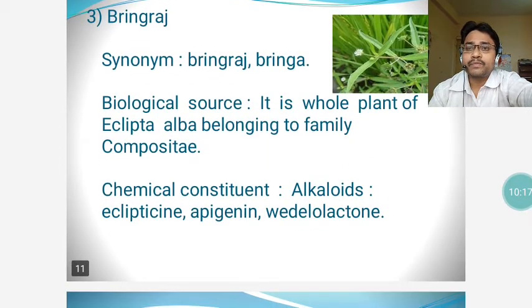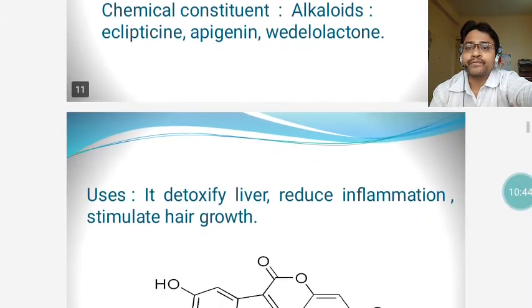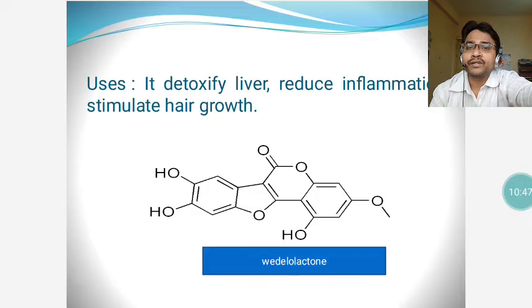The third important plant is Bhringraj. The synonyms include Bhringraj or Bringa. The biological source is Eclipta alba, belonging to the family Compositae. The chemical constituents, which are hepatoprotective in nature, include three compounds: ecliptine, apigenin, and wedelolactone. Especially we use wedelolactone. You can see the chemical formula presented in the slide. It is used to detoxify liver. It reduces inflammation, and Bhringraj stimulates hair growth.